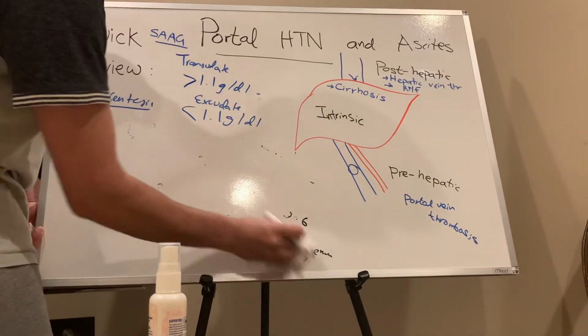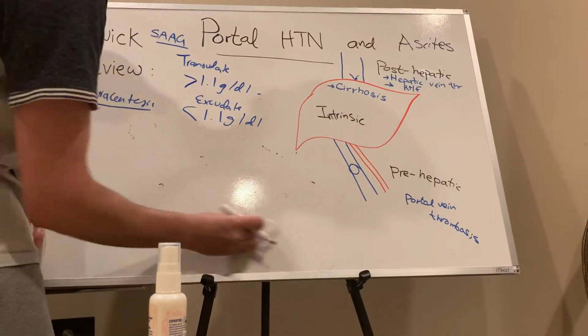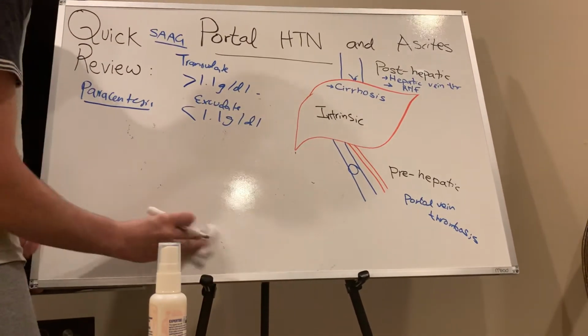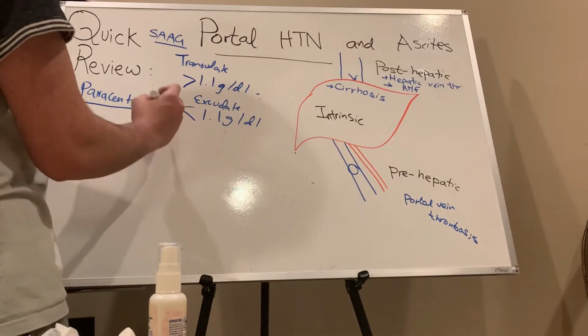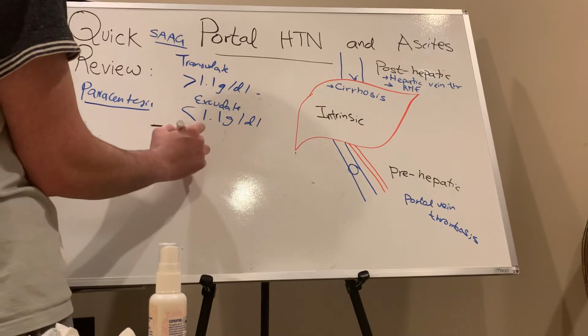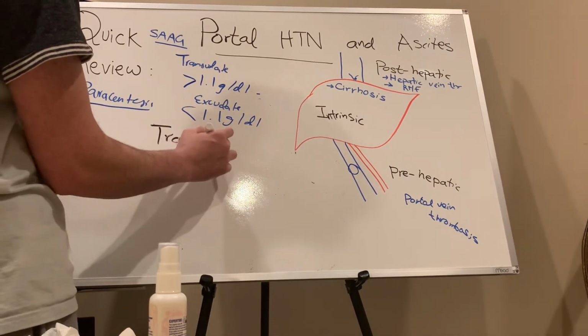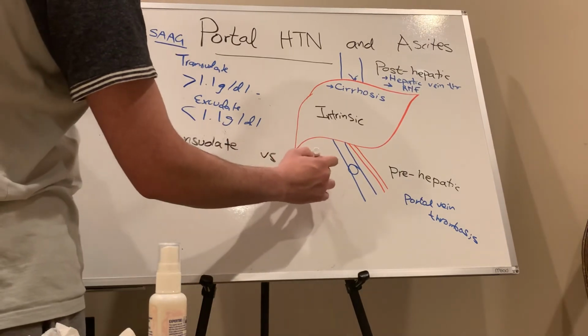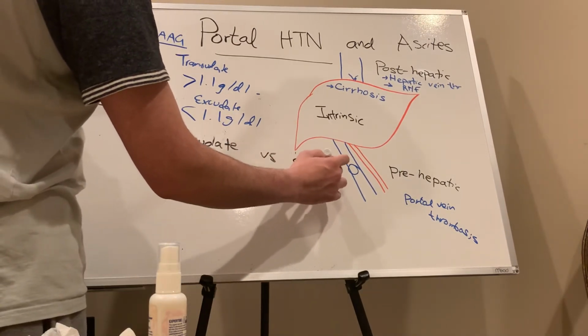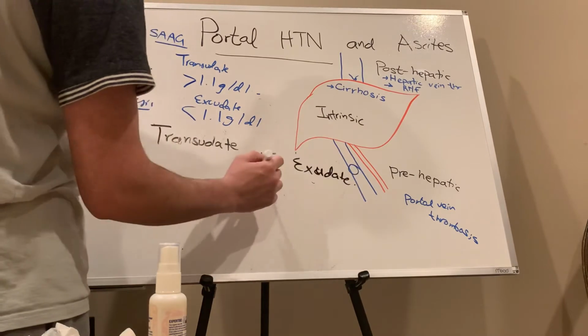Cool. So pleural fluid is a lot like ascitic fluid. Yes, it's the same physiology, transudate versus exudate, and Light criteria helps us with the etiology.